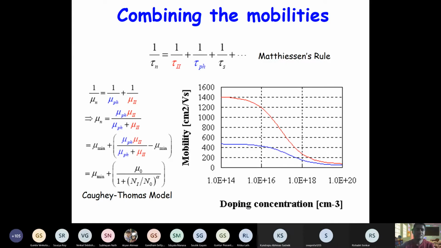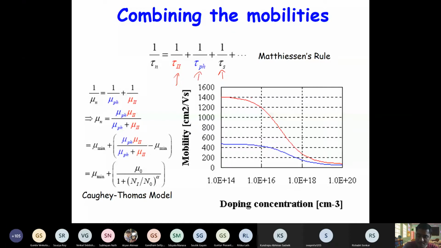So in last class, we discussed up to combining the mobilities due to different mechanisms, such as ionized impurity scattering, then phonon scattering, right? There are other scattering mechanisms. It could be due to surface, could be due to carrier scattering, can be piezoelectric scattering. So there are various mechanisms of scattering, and the thing to remember, at least in this course, is basically the